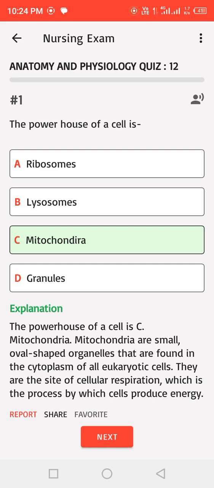Mitochondria. Mitochondria are small, oval-shaped organelles that are found in the cytoplasm of all eukaryotic cells. They are the site of cellular respiration, which is the process by which cells produce energy.